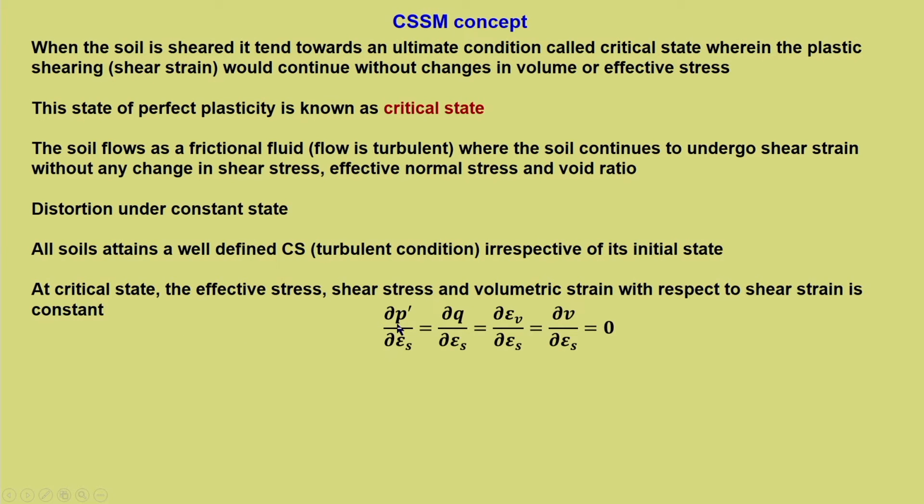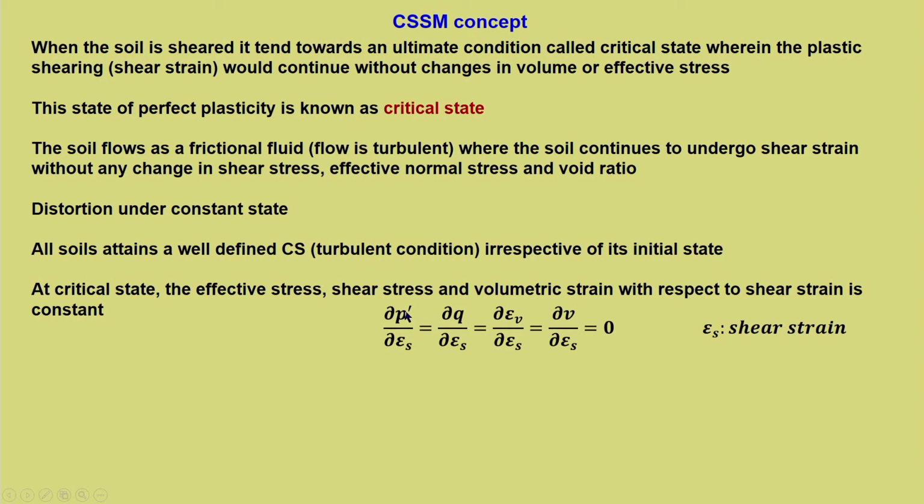That means del p' by del epsilon s, where p' is the effective or volumetric stress, equals del q by del epsilon s, where q represents the deviatoric stress, equals del epsilon v by del epsilon s, that is volumetric strain, which is equal to del v by del epsilon s, where v is the specific volume. All of these differentiated with respect to shear strain epsilon s are equal to 0.